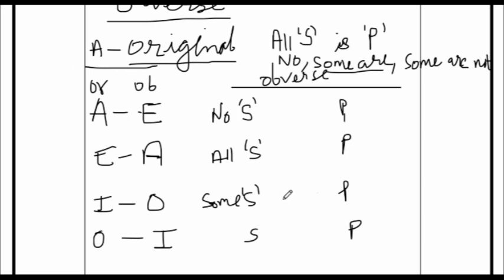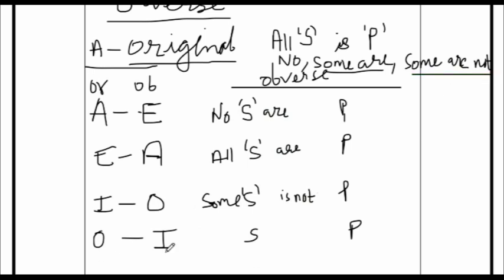Some S is not P. Okay, so this is how we convert. All S are P. And here O is some are not.